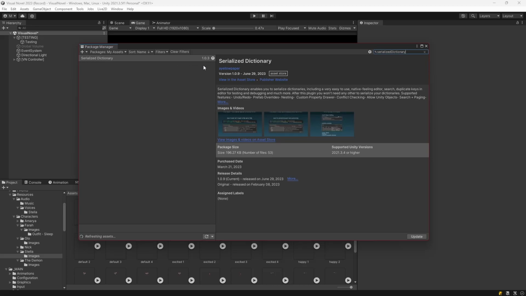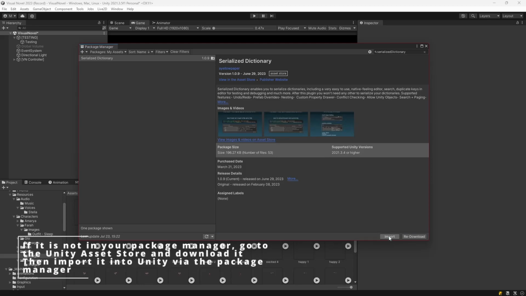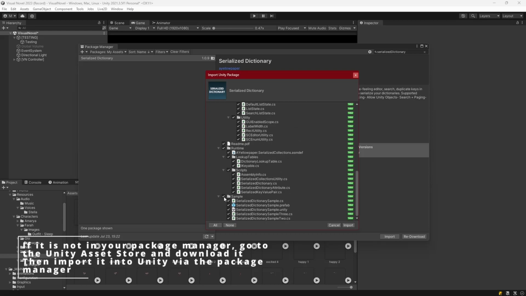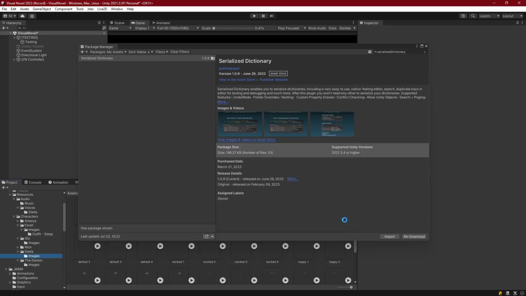This is a plugin by A Yellow Paper that you can get from the Unity Asset Store. It is free, so everyone can get it, and then you just want to update and import that into your project. So let's go ahead and import this. I don't need the samples, so I'm going to come down, deselect that, and go ahead and import that.